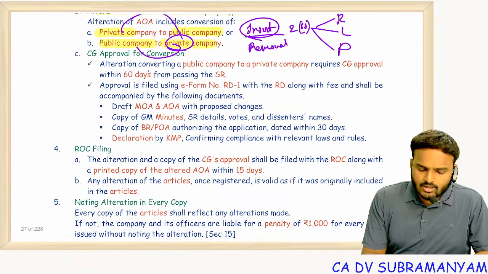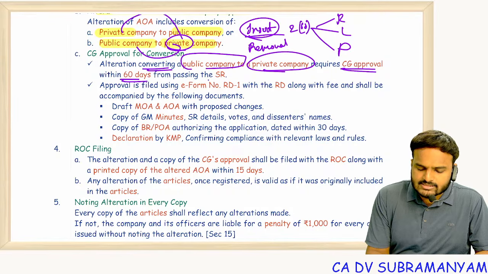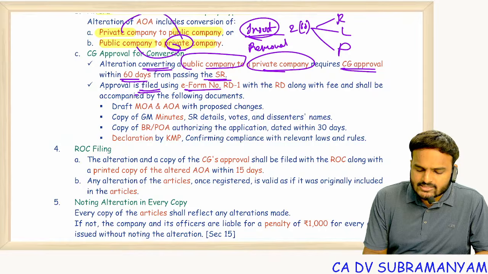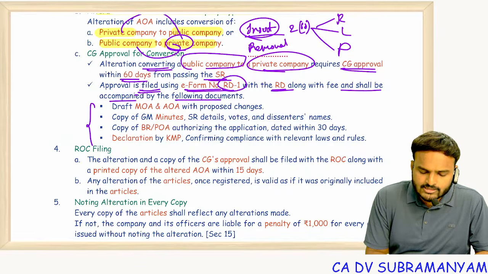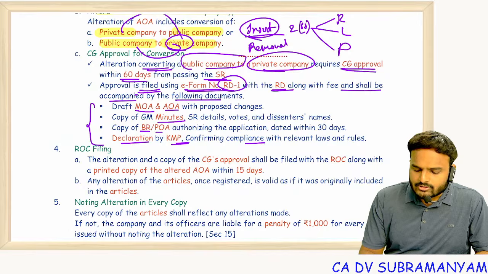Next one, alteration converting public to private company requires CG approval within 60 days from the date of passing special resolution. Approval is filed using e-form number RD1 with the regional director along with the fees and shall be accompanied by the following documents. What are the documents? Draft MOA AOA, copy of minutes, copy of board resolution or power of attorney, declaration by the KMP.